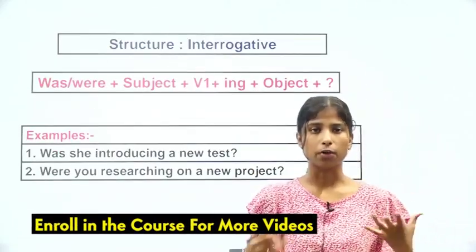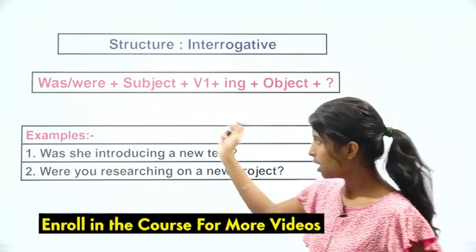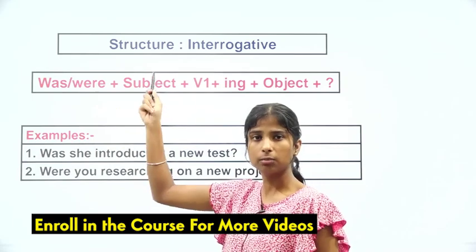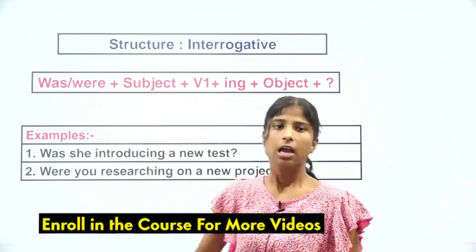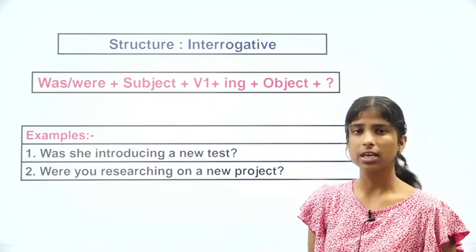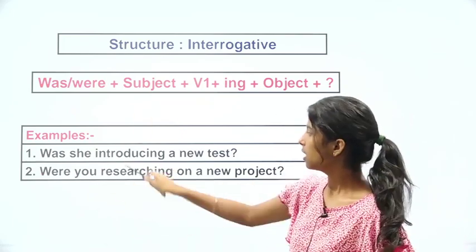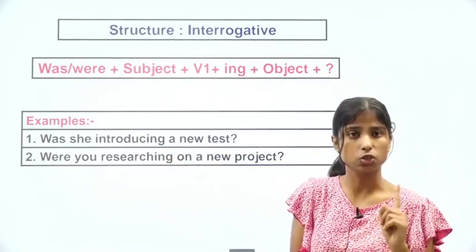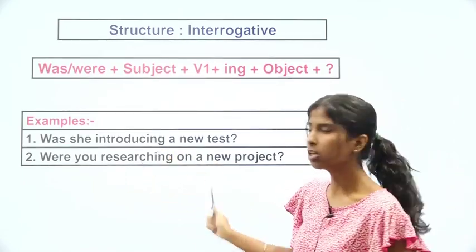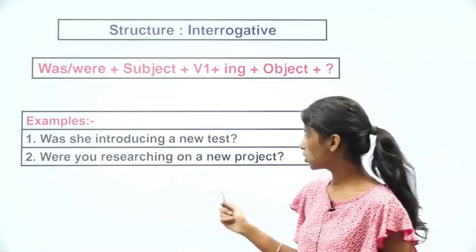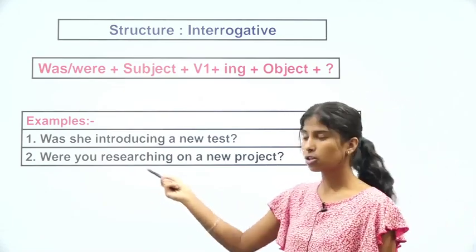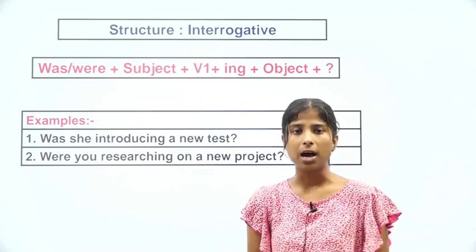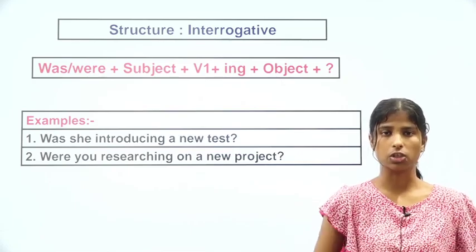Now structure for an interrogative. Again, the same thing as we did in the basic course. Starting with was, were, subject, verb first form, ing, object. So, was she introducing a new test? Introduce is verb's first form, then we're going to add ing with that. Were you researching on a new project? Research is verb's first form. We're going to use an ing with it, so making it a past continuous tense. So were you researching on a new project?